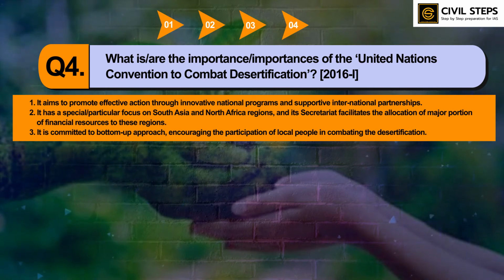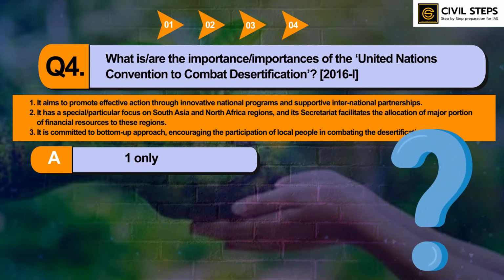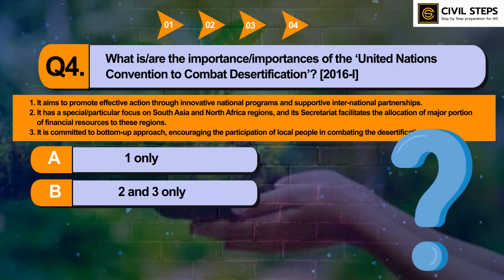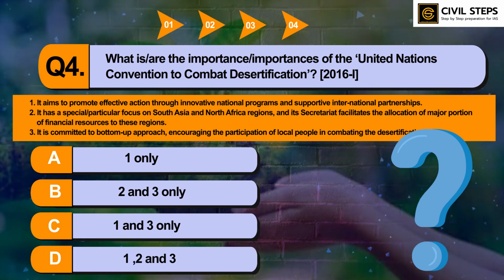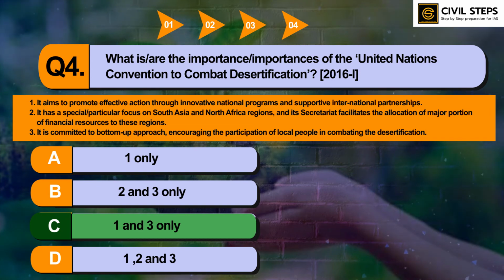Third, it is committed to a bottom up approach, encouraging the participation of local people in combating desertification. So select the correct answer using the code given below. Option number A, 1 only, B, 2 and 3 only, C, 1 and 3 only, D, 1, 2 and 3. So you can pause this video and write your answer in the comment section below. So the answer of this question is option number C, 1 and 3 only.